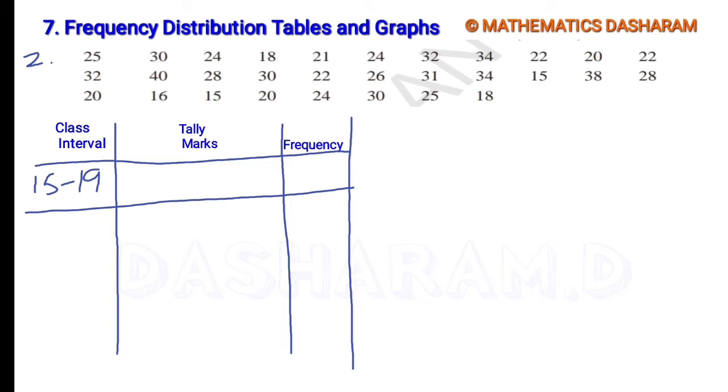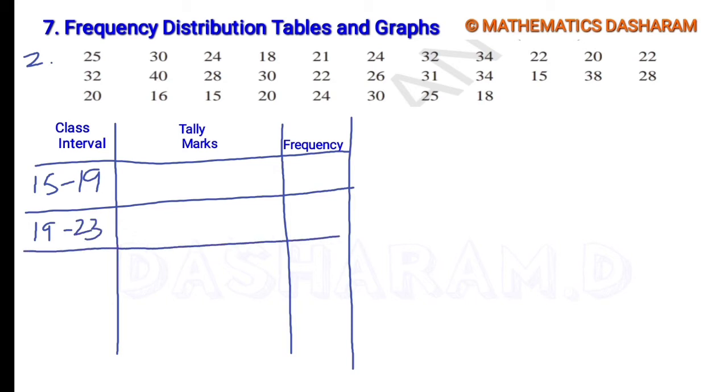The second class interval: in the question they said to take exclusive classes. Exclusive classes means 19 will come once again, so the second class interval starts with 19. So 19, plus the length of a class interval 4, gives 23. This is the second class interval.